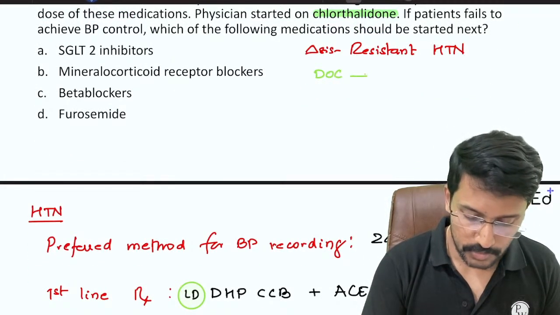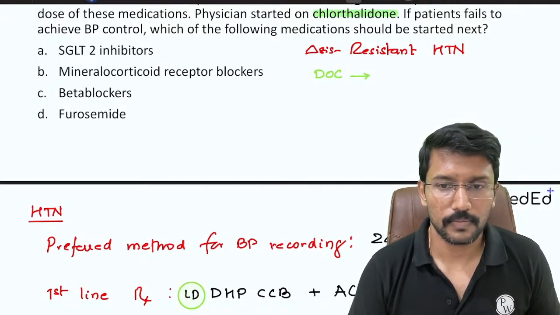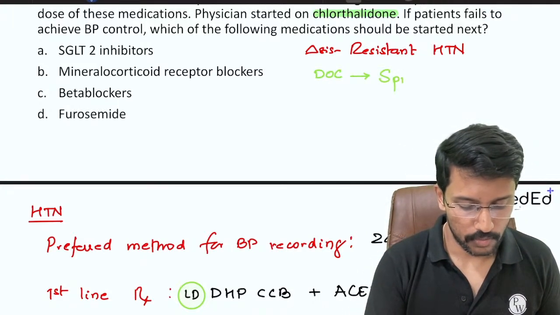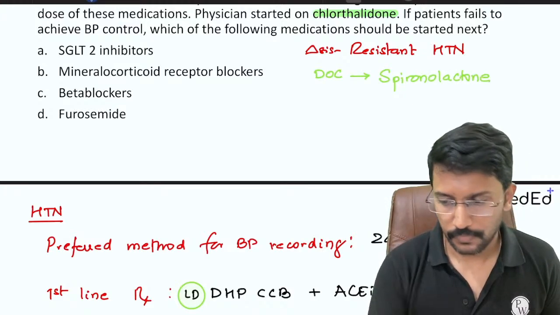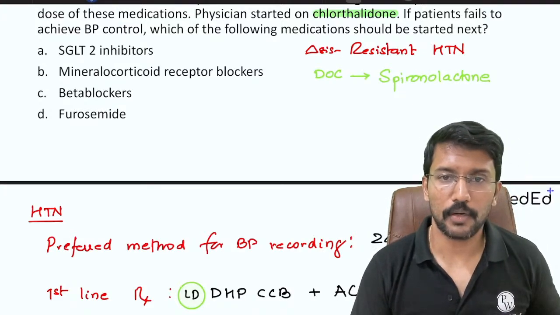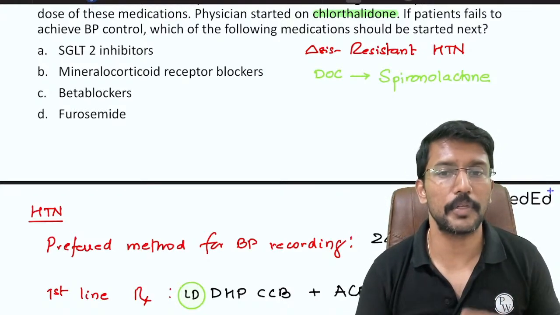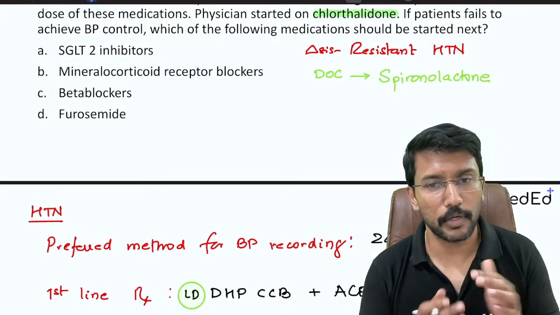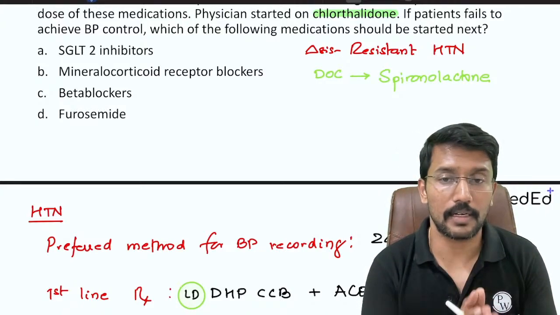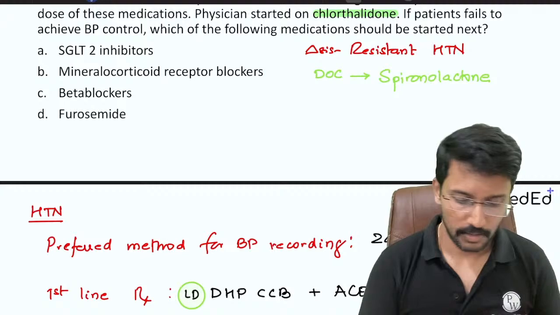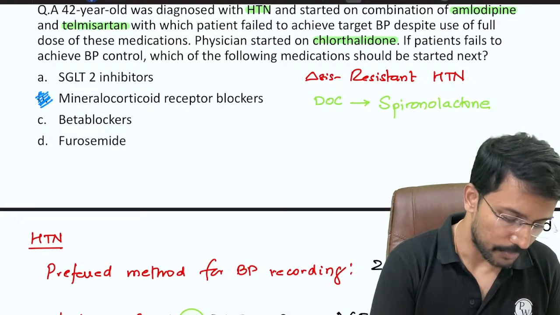The drug of choice for resistant hypertension is spironolactone, right? How does spironolactone work? Spironolactone works by blocking the aldosterone receptor. And what is aldosterone? It is a mineralocorticoid. So blocking the mineralocorticoid receptors is our treatment to go for after we have encountered a case of resistant hypertension. So that is why the answer here will be option B.